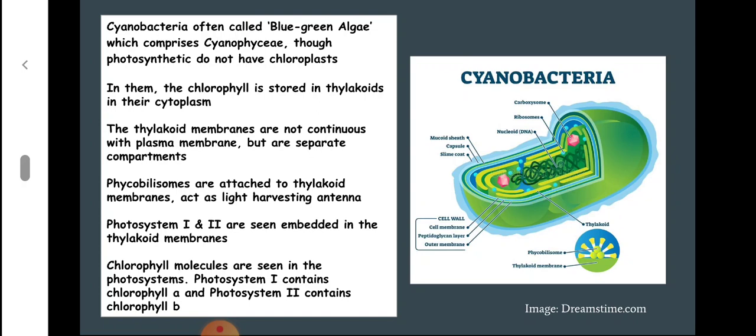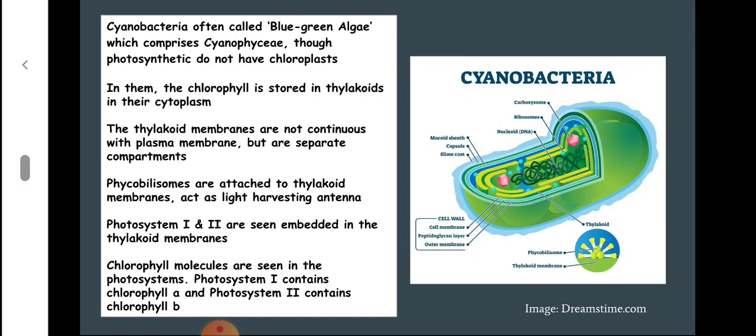In the Cyanophyceae, which comprises cyanobacteria, we can see thylakoids in the cytoplasm, and in these thylakoids we can see chlorophyll. These thylakoids are not organized into chloroplasts in any member of Cyanophyceae. So the chlorophyll is stored in thylakoids in their cytoplasm.